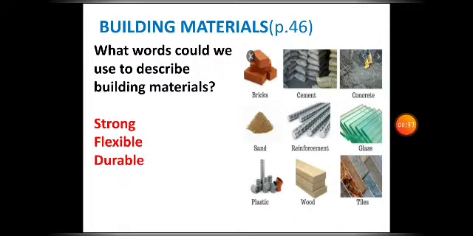Next is durable, meaning it is not easily destroyed. Okay? So almost all of these materials are durable. Okay? And hard. And lastly, sturdy. Sturdy means almost the same as strong. Okay? So these are the common properties of materials that are needed in building different structures. Clear, guys? Very good.